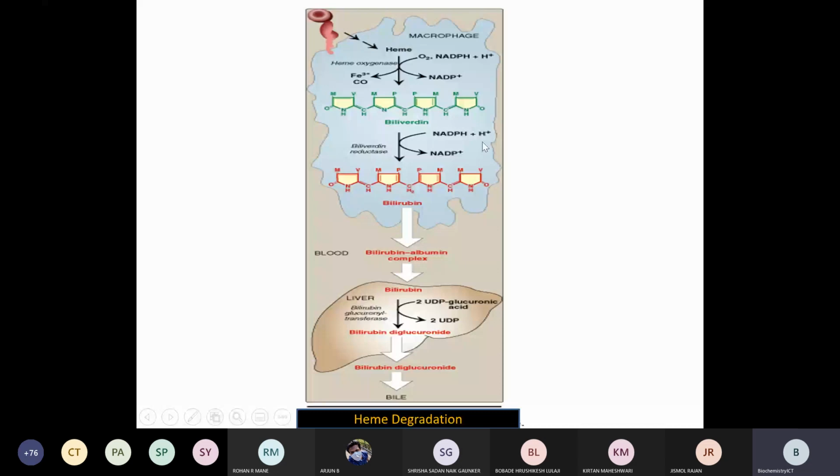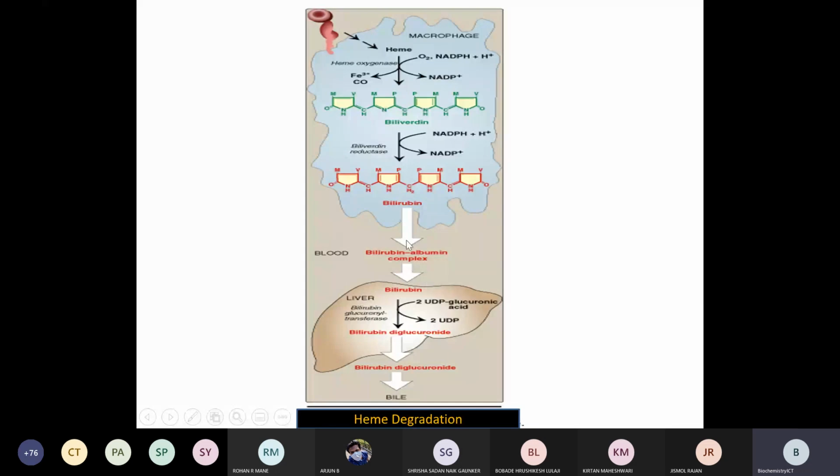Thus bilirubin is formed in the macrophages, and then it enters the liver after conjugation. Before conjugation, it forms a complex with albumin so that it can be carried through the blood.